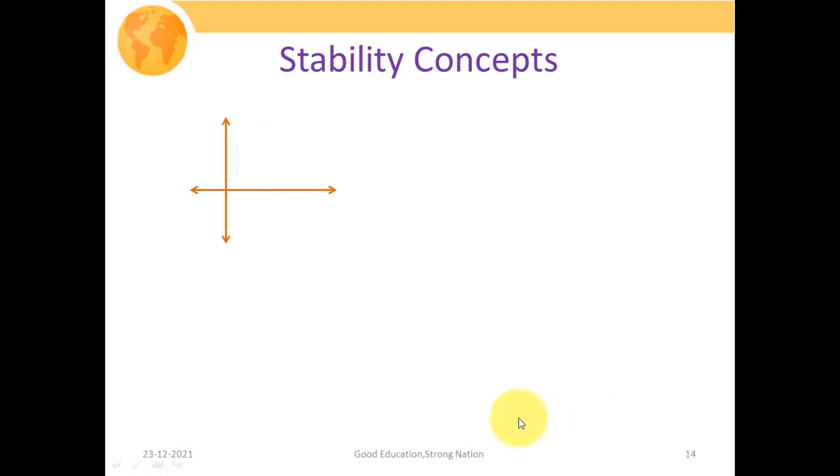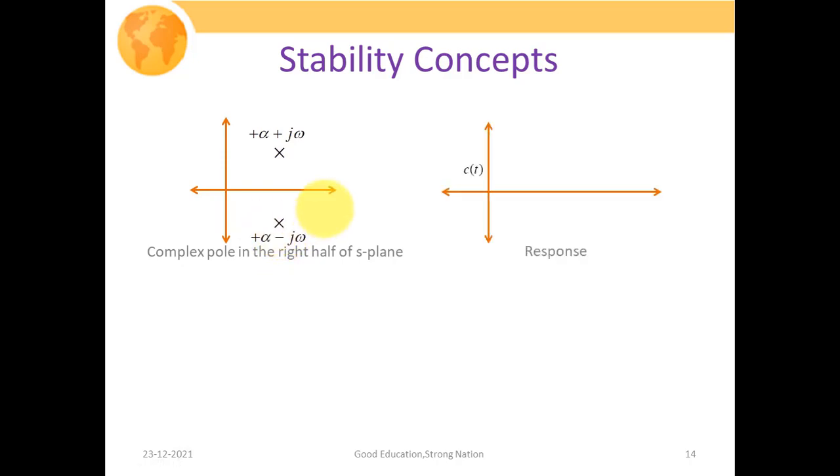Let us understand it with a graph. When the complex poles are in the right side of the S plane, the positions of the poles are marked by the cross sign. One pole is at plus alpha plus j omega, and the other pole is at plus alpha minus j omega. If this is the situation of the poles, how will our response look?